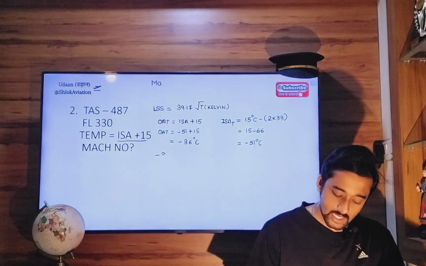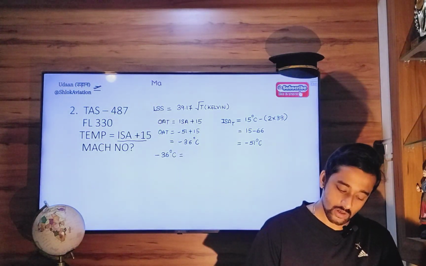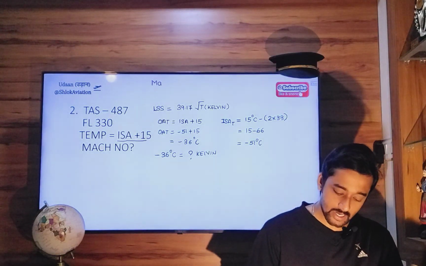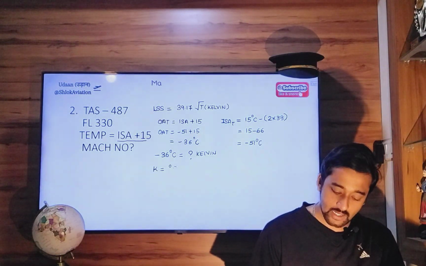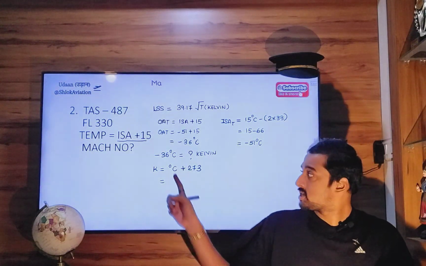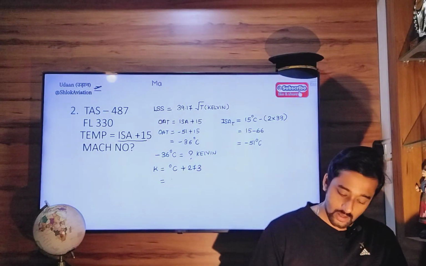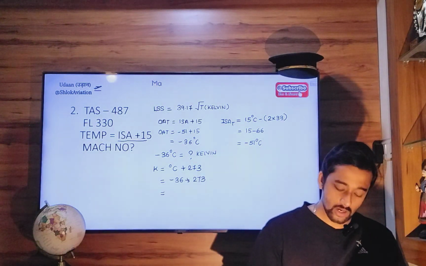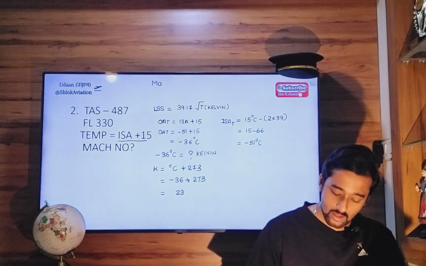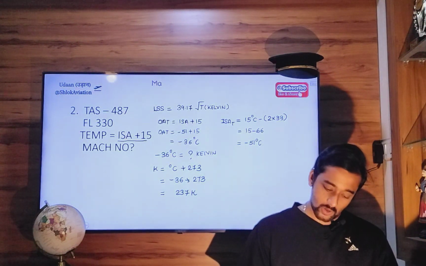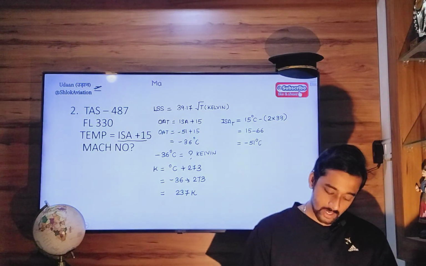Convert this into Kelvin. So minus 36 degrees Celsius equals how many Kelvin? The formula for Kelvin temperature is degrees Celsius plus 273. So minus 36 plus 273 is equal to 237 Kelvin.